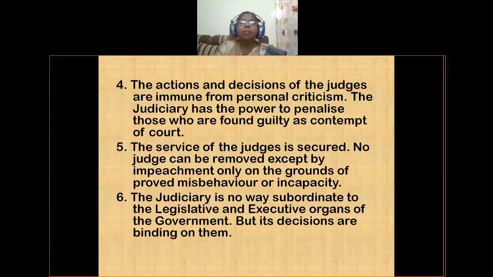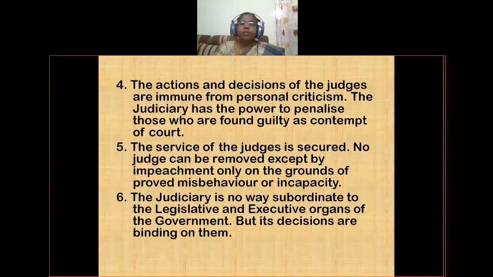The judiciary has the power to penalize those who are found guilty of contempt of court. So no person, no Indian citizen can criticize the actions or the judgments of the Supreme Court, or a Supreme Court judge also. If that happens, then the Supreme Court or the judiciary has power to penalize those persons, and they can be considered as contempt of court. They can be punished also.